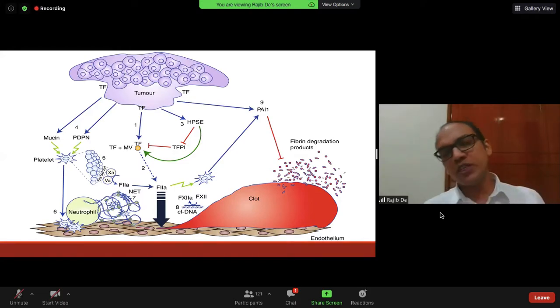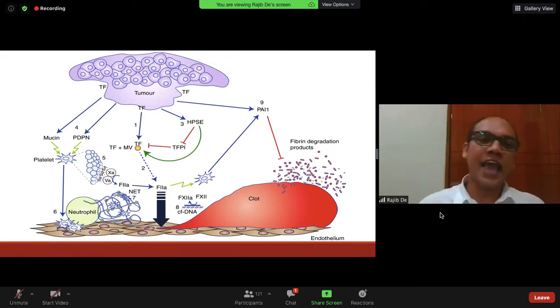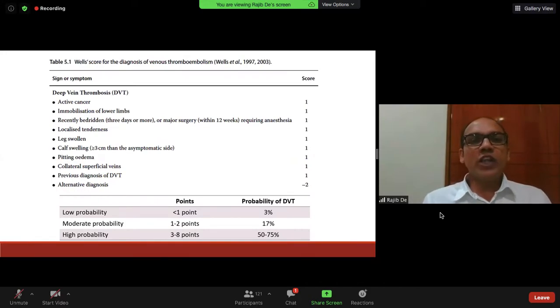It also produces cytokines, which stimulate and injure the endothelial cells and activate platelets, neutrophils, etc. So there is continuous propagation of clotting on the activated endothelial cells by the extrinsic pathway, and there is thrombus formation.